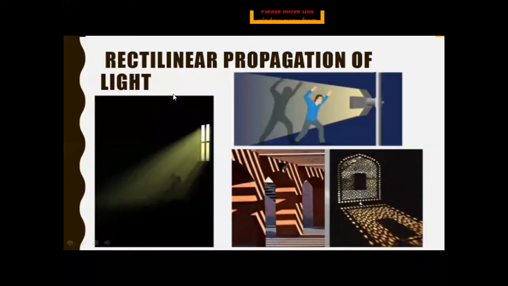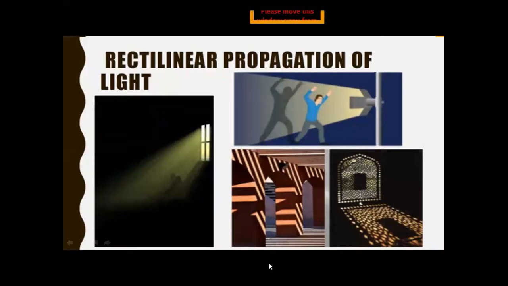As you can understand from the name, it is the traveling of light from one place to another. Rectilinear means in a straight line, and propagation means traveling of light. So in a homogeneous transparent medium, or we can say a uniform transparent medium, light travels in a straight line, and this phenomenon is known as the propagation of light.